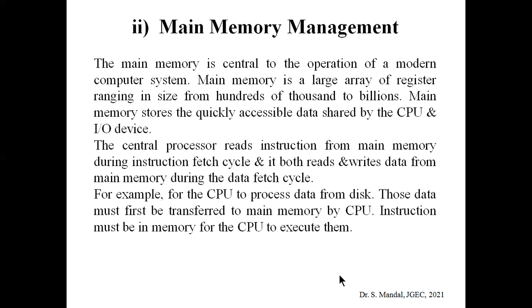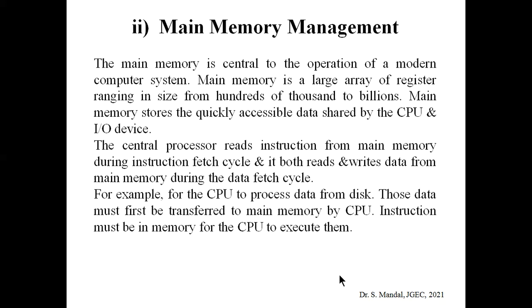Next point is main memory management. Obviously, main memory is the center of any operation for the operating system. That is nothing but what we call the RAM. Main memory is a large array of registers or memory cells. Its size can range from hundreds or thousands to billions. Main memory stores quickly accessible data shared by the CPU and the IO devices.